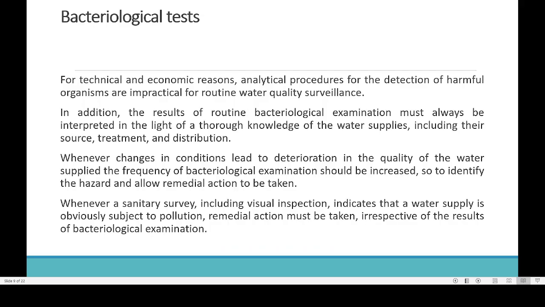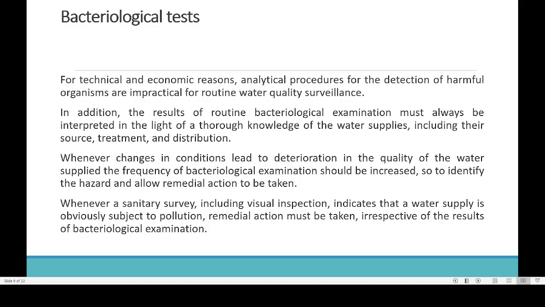For technical and economic reasons, analytical procedures for detection of harmful organisms are impractical for routine water quality surveillance. That is, you have some amount of water in a water tank. It is not practically possible to check for the bacteria every time. That takes too much time and is also very expensive. So the scientists have discovered some simple methods, and those simple methods are what we will be discussing.